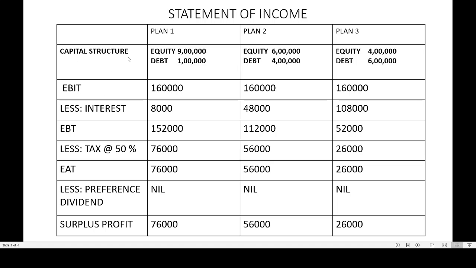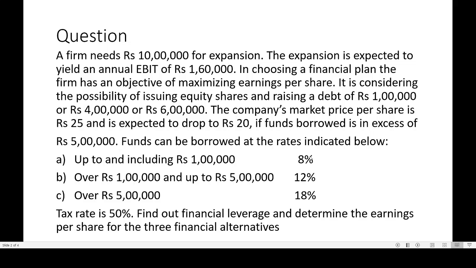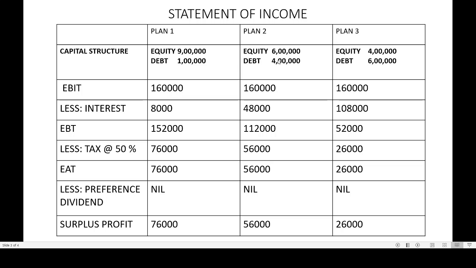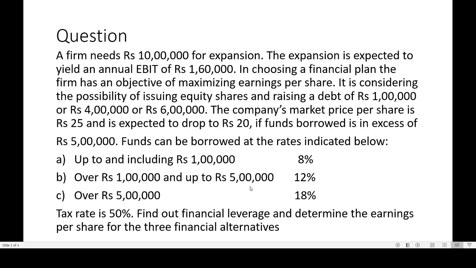We can see the capital structure. In the first plan, debt is 1 lakh and equity is rupees 9 lakh. The second plan, debt is 4 lakh and equity is 6 lakh. In the third plan, debt is 6 lakh and equity is 4 lakh. In the first plan, up to rupees 1 lakh if you borrow, the rate of interest is 8%. In the second case, debt is 4 lakh, so up to rupees 5 lakh debt, the rate of interest will be 12%.